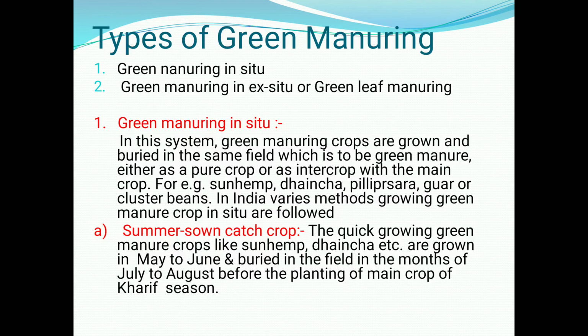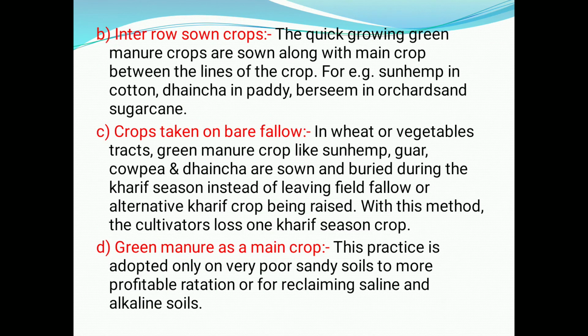See, summer sown catch crop: quick growing green manure crops like sunnhemp, dhaincha, etc. are grown in May to June and buried in the field in the months of July to August before the planting of the main crop of the kharif season. Then intersown crops: quick growing green manure crops are sown along with the main crop between the lines of the crops. For example, sunnhemp in cotton, dhaincha in paddy, berseem in orchards and sugarcane.